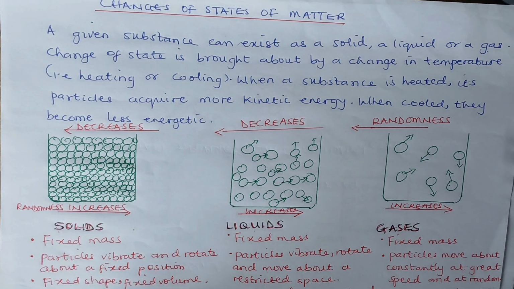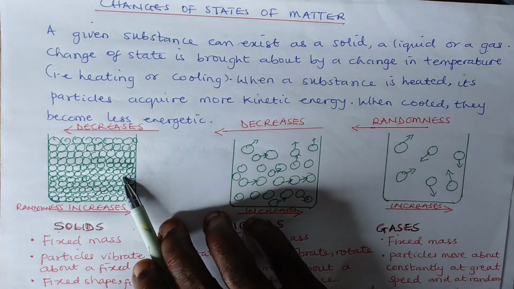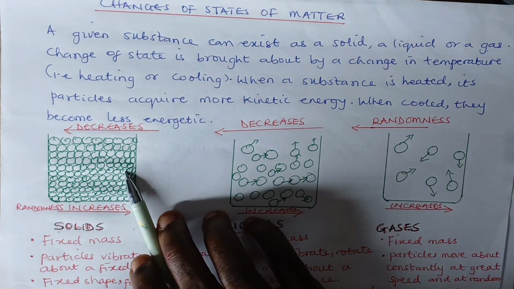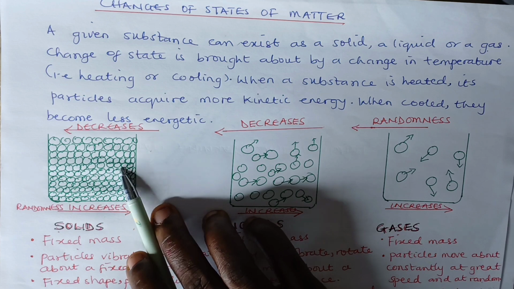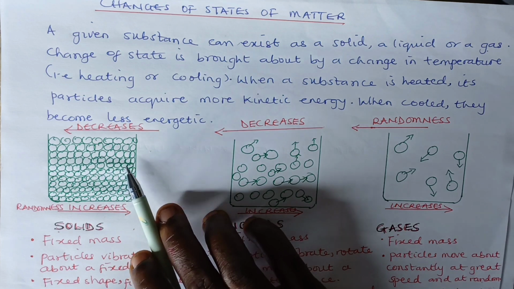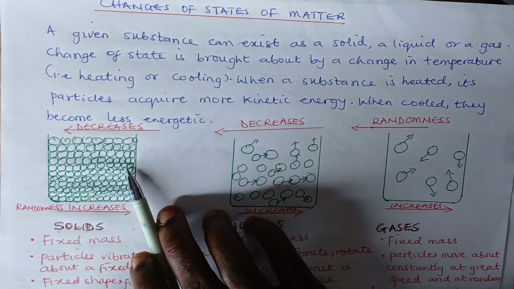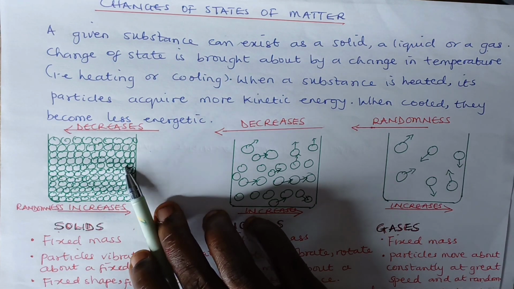Now, how do we explain more using the kinetic theory of matter? We could see here that in a solid, the state of disorderliness or randomness is very low. So the particles are well organized, and they are not disordered. So we can say that the randomness or entropy, which is a state of disorderliness or randomness of a body, is very low in solids.